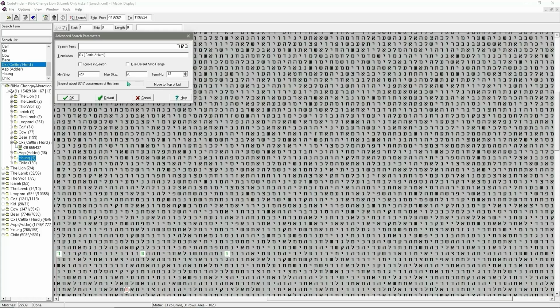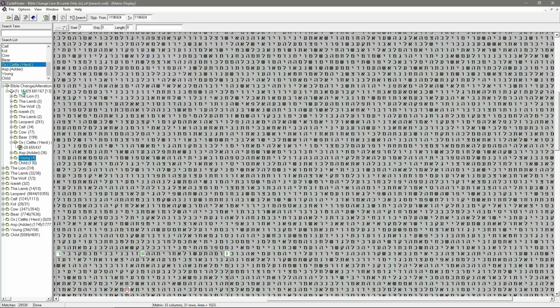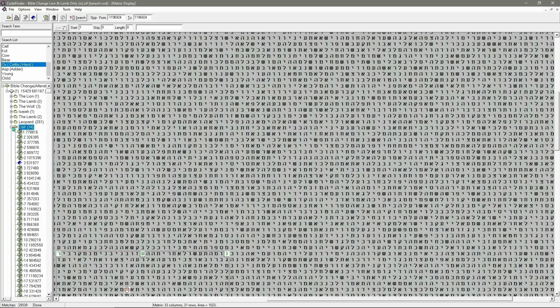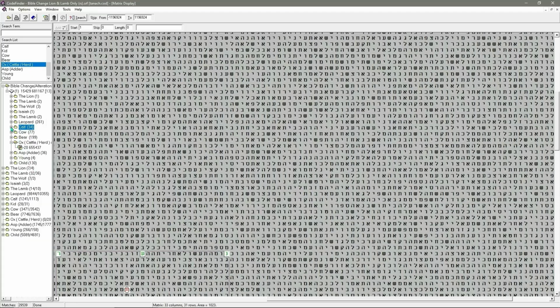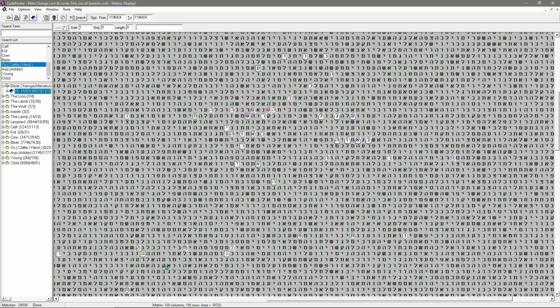It needs to go from -20 to 20, so I'll search that, and I'll come back to you in a minute, because I'm going to have to knock all the terms back off again. Every time I search, it doesn't lock onto these, so I'll have to redo them, so it's pointless wasting time when you're doing that. But I'll come back in a minute and we'll pick this back up.